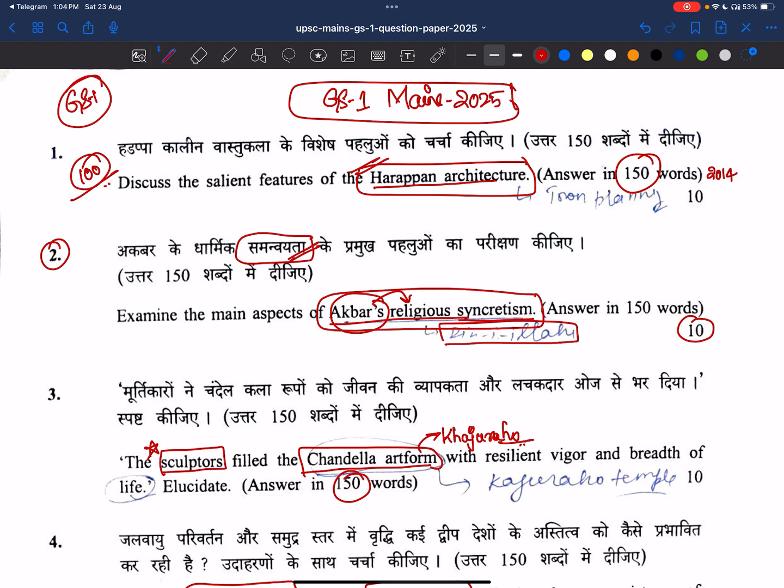After completing, I think from 2 o'clock the GS2 paper will be starting, right? So once the GS2 paper is out, we'll definitely make a video like this. We'll try to look at all these questions and how the questions are asked. We'll try to see whether we are preparing accordingly or not, and whether we are able to understand these questions or not. Since here all the questions are from our familiar topics only, there was no question which was outside the box. UPSC usually does this, but the GS1 paper is somewhat good and doable, right?